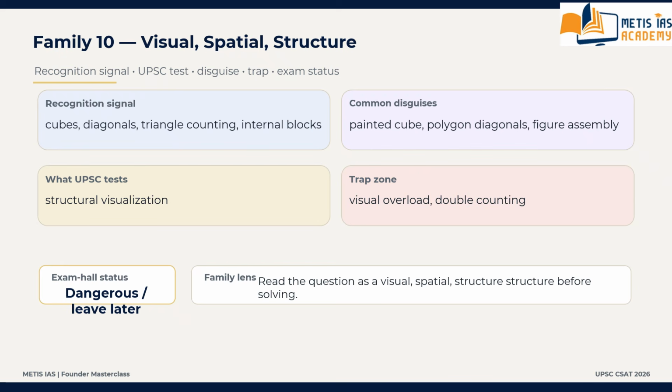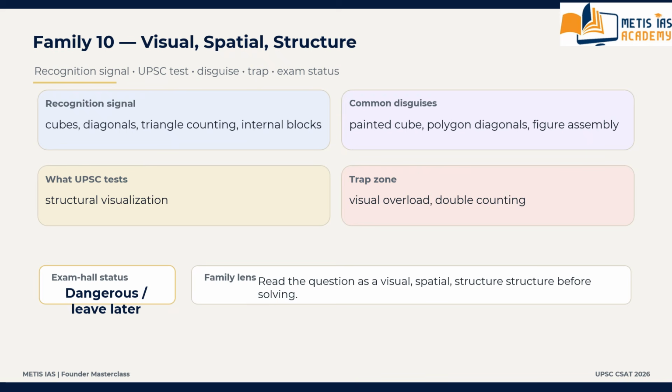Then what is the trap zone? What are the main traps? Visual overload, double counting, corner edge face confusion, trusting first impression. What is the exam hall tendency? Often dangerous or leave for later unless practiced well. Visual questions are dangerous not because they are advanced, but because they tempt careless counting. This is all about family number 10.